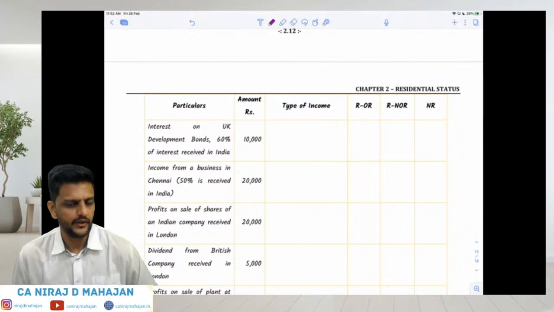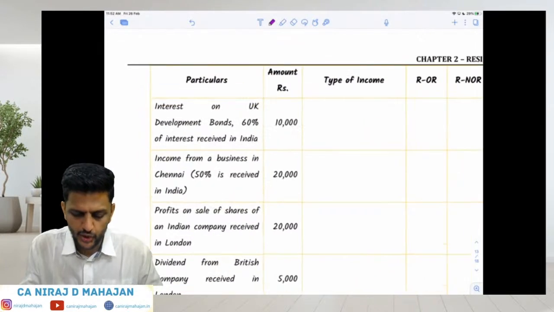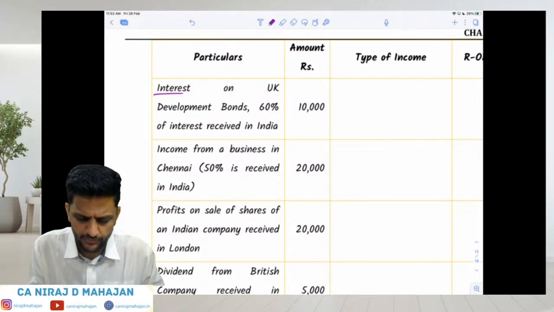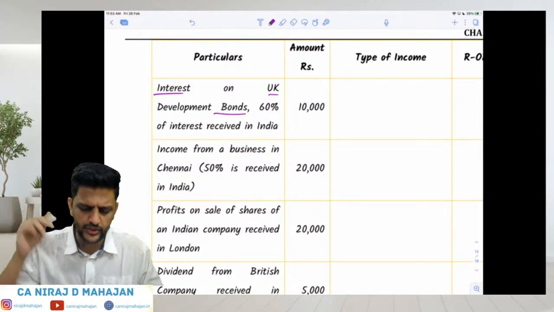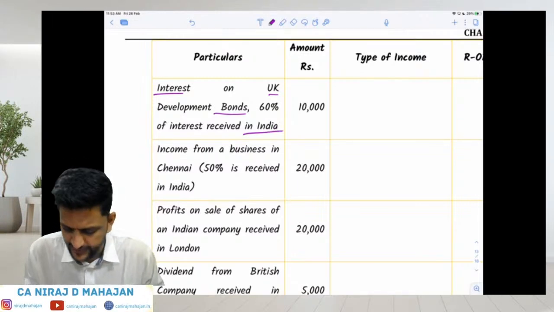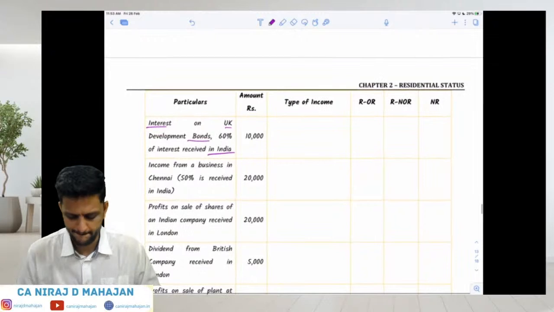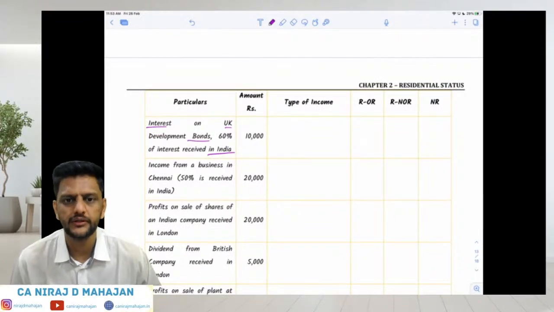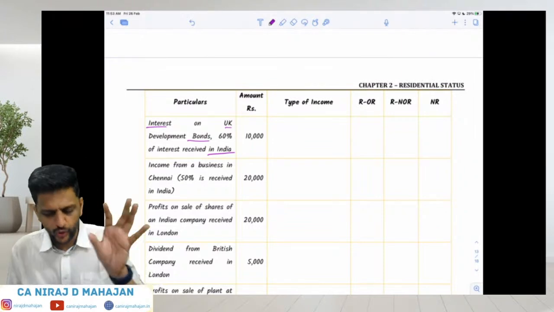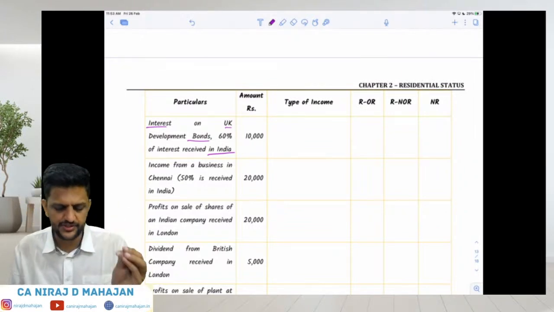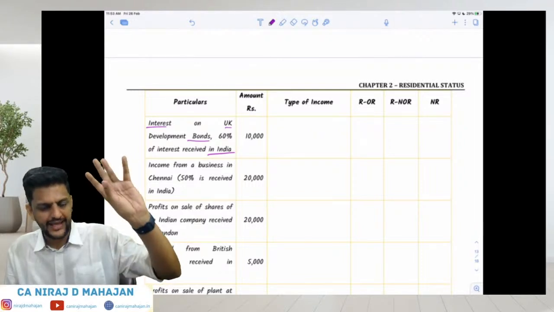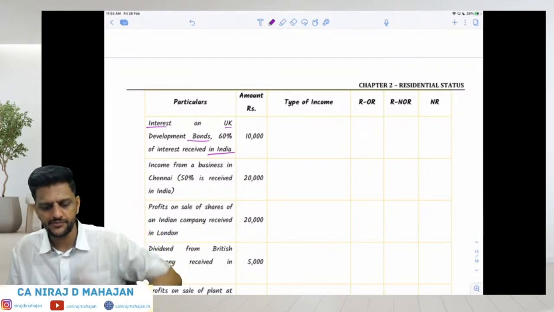Check. Interest on UK development bonds. That means he's getting interest on bonds. The bonds are based in the UK, the United Kingdom, but 60% of the interest is received in India. What do you think? We'll have to split over here, children, the 10,000. So out of the total gross 10,000, 60% is received in India, that becomes Indian income, and 40% is still earned as well as received in the UK, that becomes foreign income.